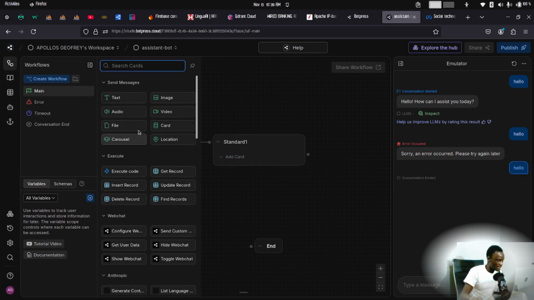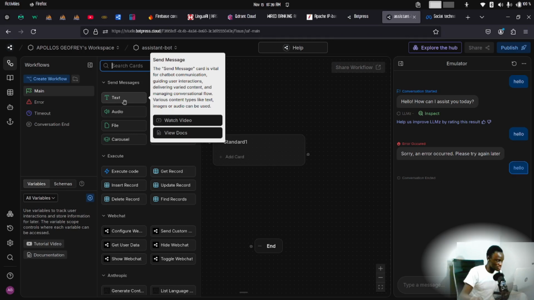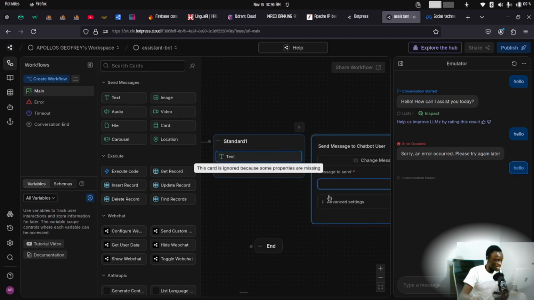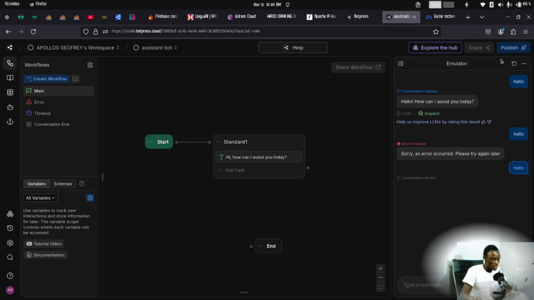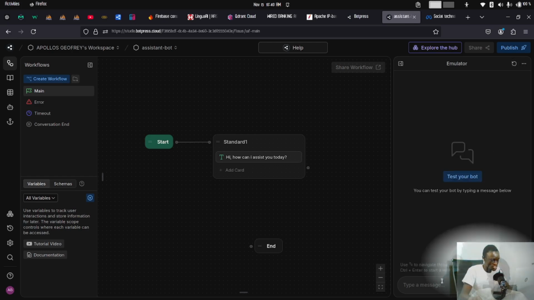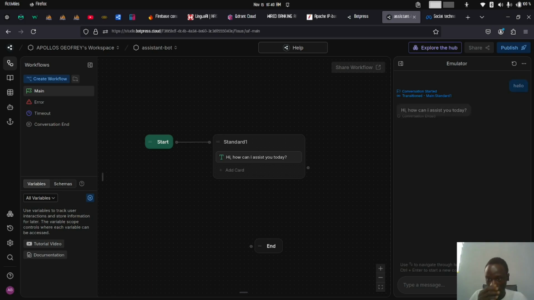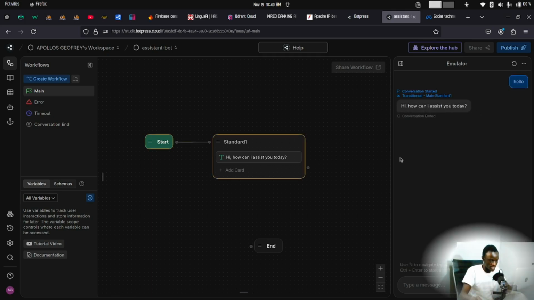If we click on add a card, I can see some cards available for usage, like the text, the image, the audio, the video file card, and all that. However, let's start with the basic one, the text card, used to send messages. So I just pick the text card, and you see the card has been added. All I want to do is say, hi, how can I assist you today? And then that's it. So I'm going to clear this chat and initiate it again. By the time I say maybe hello, now the bot will say, hi, how can I assist you today?